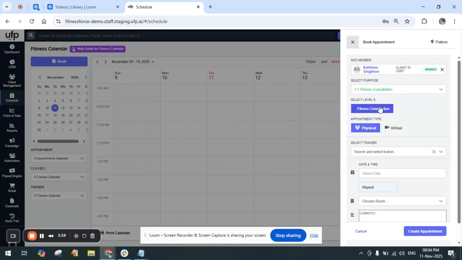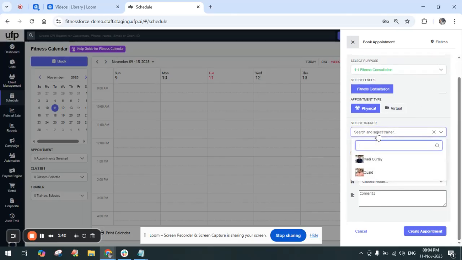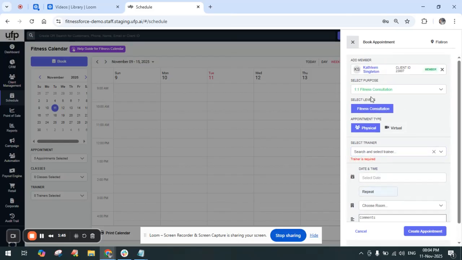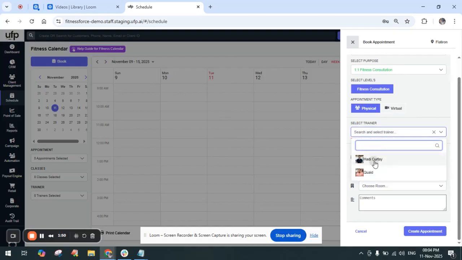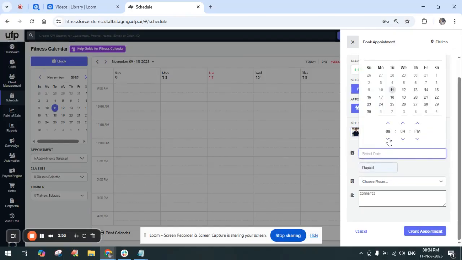This is where we get to see the levels. If you have different types of levels you want implemented in the configuration, we can do that. For example, for personal training, we can have level 1, level 2, or silver, bronze, gold, platinum. So those are the types that we can add in. Then appointment type, which is either physical or virtual. Obviously it will be physical, meaning the member will be visiting the club for the appointment. The trainer's name will be based on whatever appointment we are scheduling it for. So let's say this is the name that we are scheduling it with, and the timing.